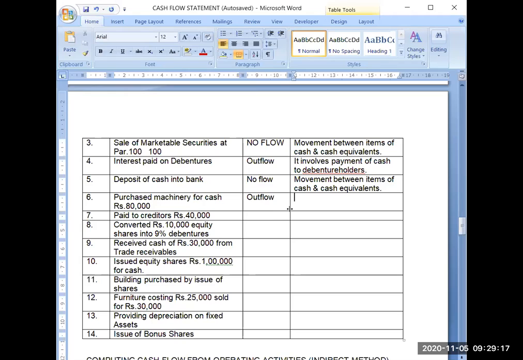So your cash and cash equivalents will decrease by rupees 80,000 here.